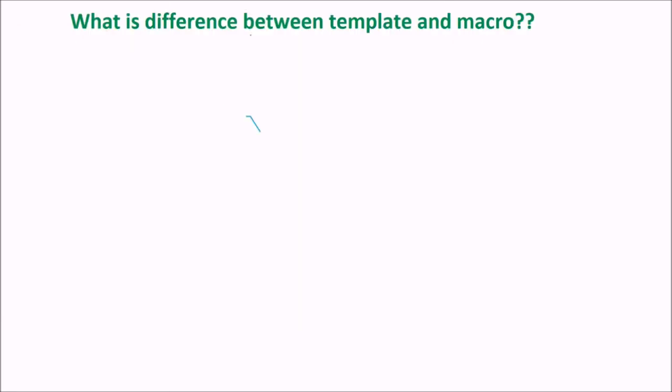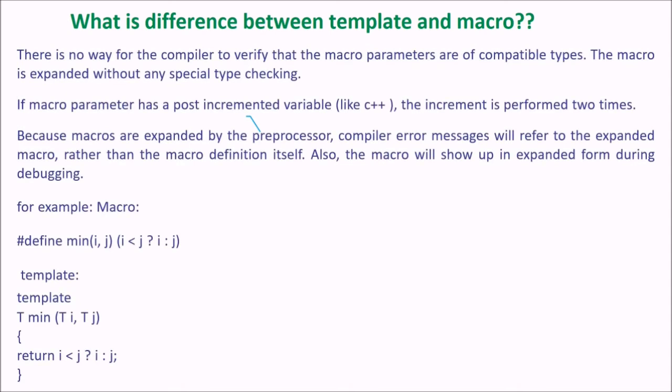What is the difference between template and macro? Template is just a framework, done so that you can use it whenever needed. Macro is preprocessor, so there is no way for the compiler to verify that the macro parameters are of compatible types. The macro is expanded without any special type checking. If a macro parameter has a post increment operator like C++, the increment is performed 2 times.